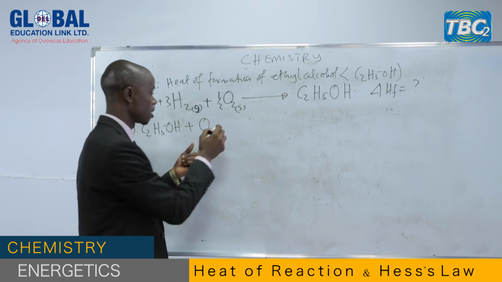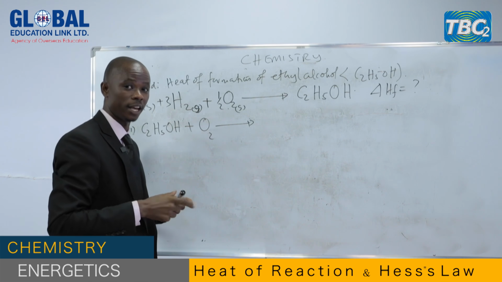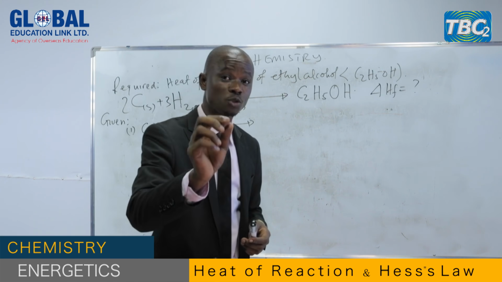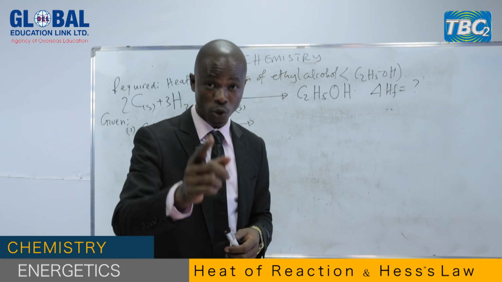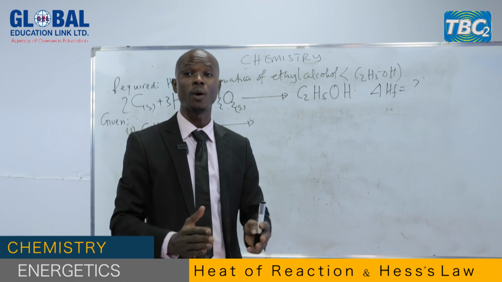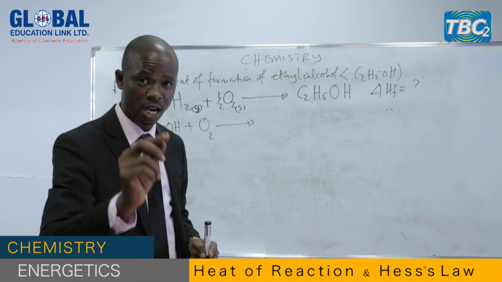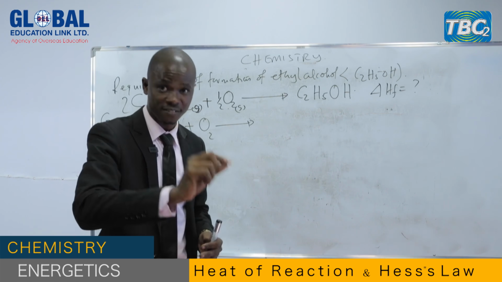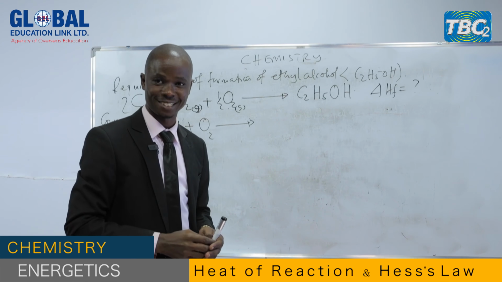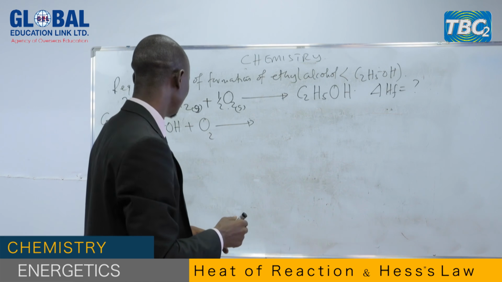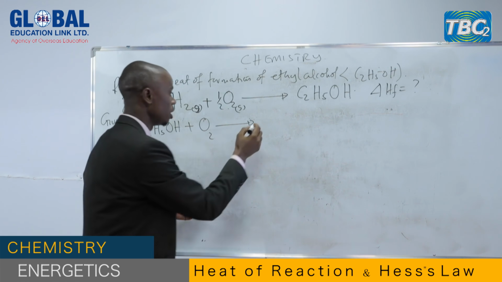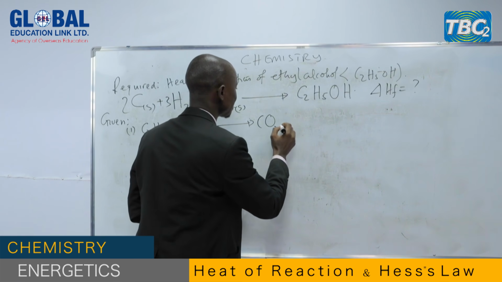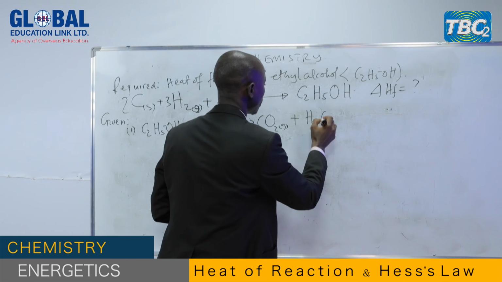That means we have oxygen gas. What are we going to get? And I'm sure that you have the knowledge of organic chemistry because you have studied. All organic compounds, when they burn in oxygen, we get carbon dioxide and water. You must have that knowledge from organic chemistry. That's very important. So when ethyl alcohol is burnt in oxygen, we get carbon dioxide gas and water.